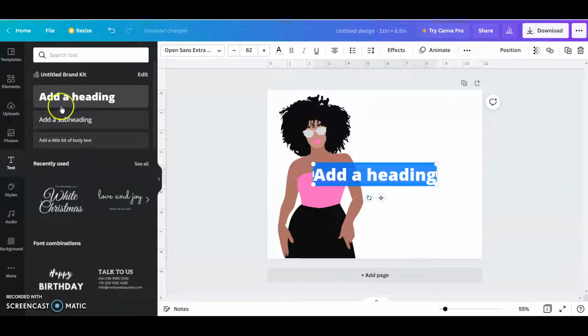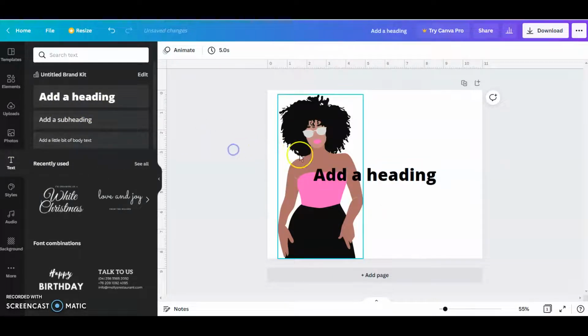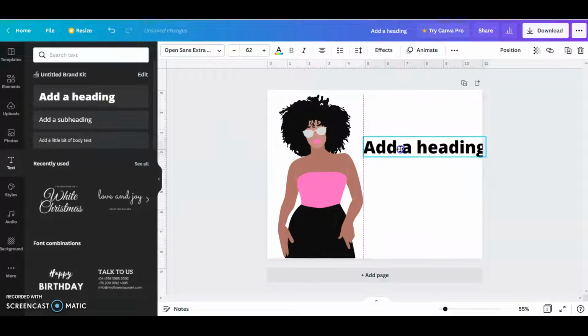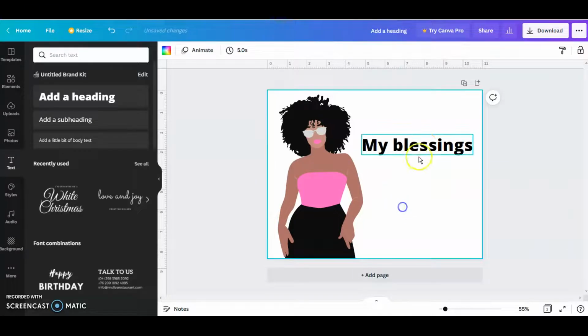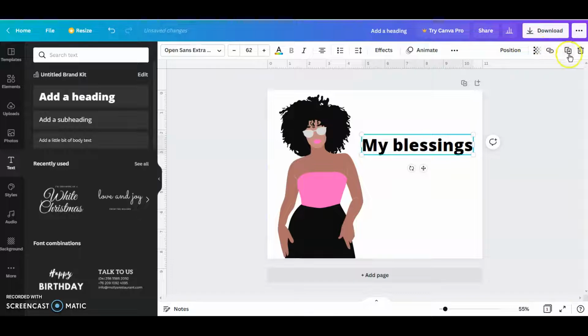You can add a heading, you can do a subheading. This really just gives you a certain font size. So if you want to do something like I did, you do my blessings. And then you can click on that and click duplicate up in this top corner. And just type over it, are voice activated.